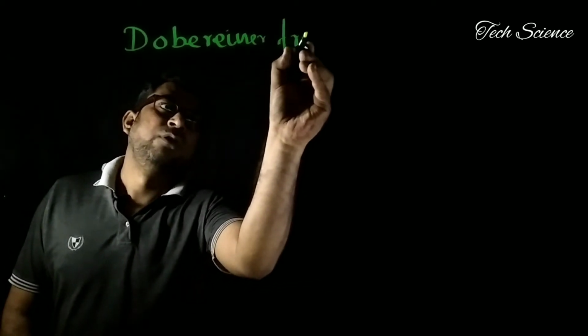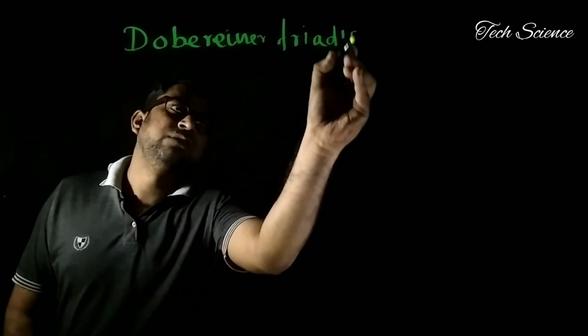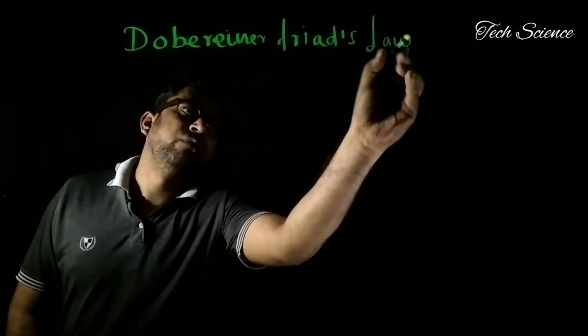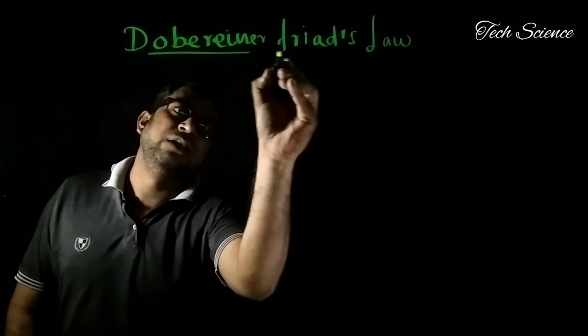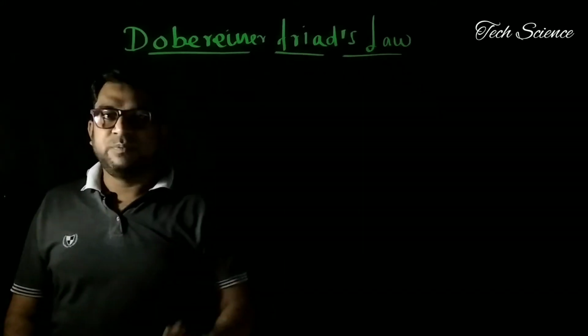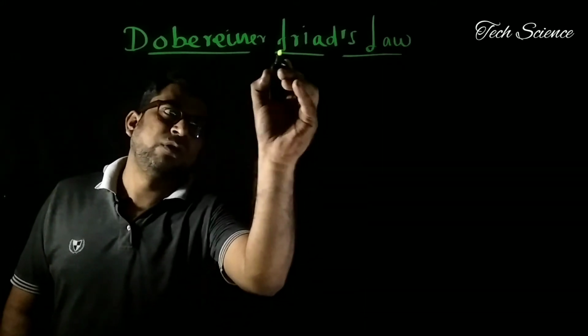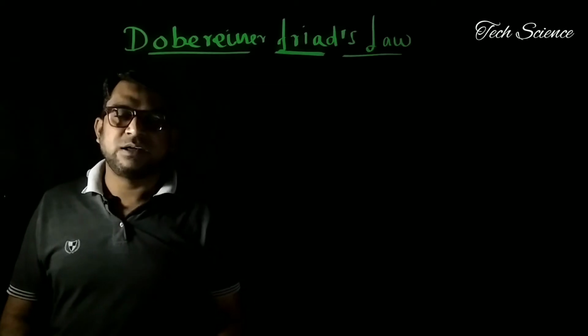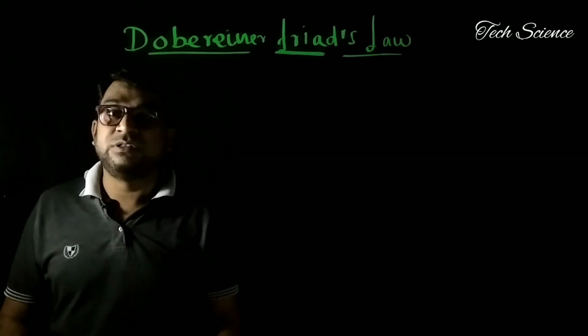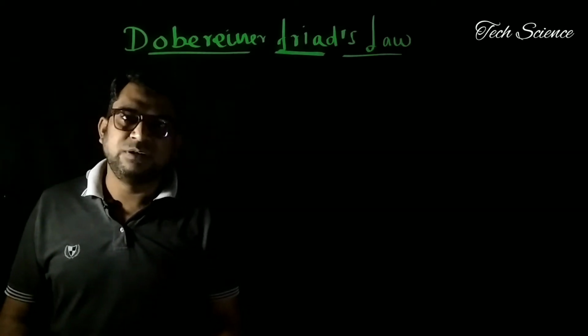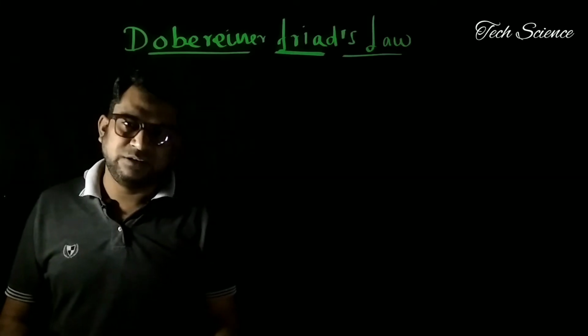Dobereiner's Triads law. Now this is the first scientist who tried to give a classification of the elements. Here they use the word triads. What is meant by tri? Tri stands for 3. It means here there is a group of 3 elements. So this is nothing but a kind of general judgment.